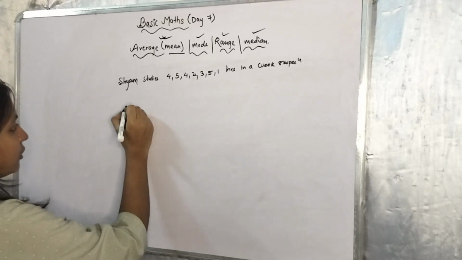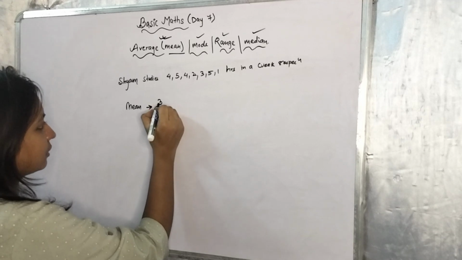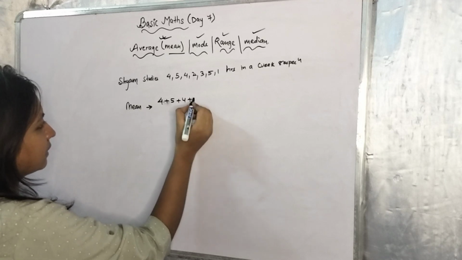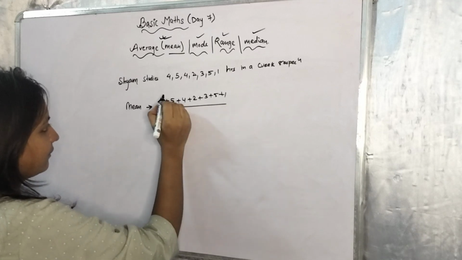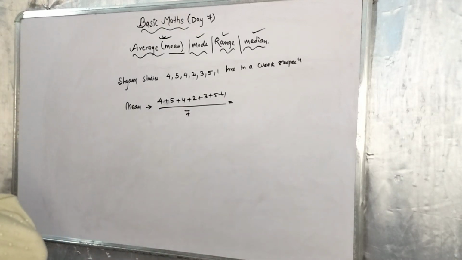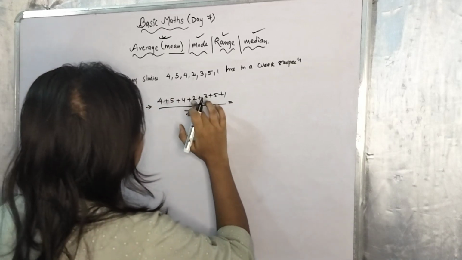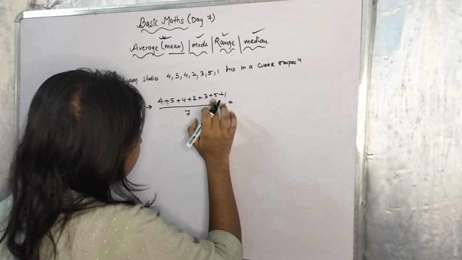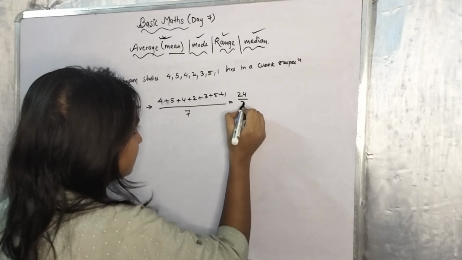So let us start. First we will take out the mean. What will we do? We will sum all the observations: 4 plus 5 plus 4 plus 2 plus 3 plus 5 plus 1, divided by 7, as there are 7 days in a week. That will give us the mean. 4 plus 5 is 9, 9 plus 4 is 13, 13 plus 2 is 15, 15 plus 3 is 18, 18 plus 5 is 23, 23 plus 1 is 24, divided by 7.